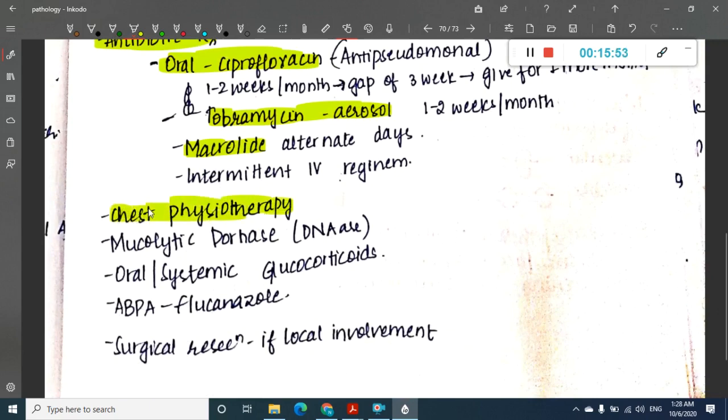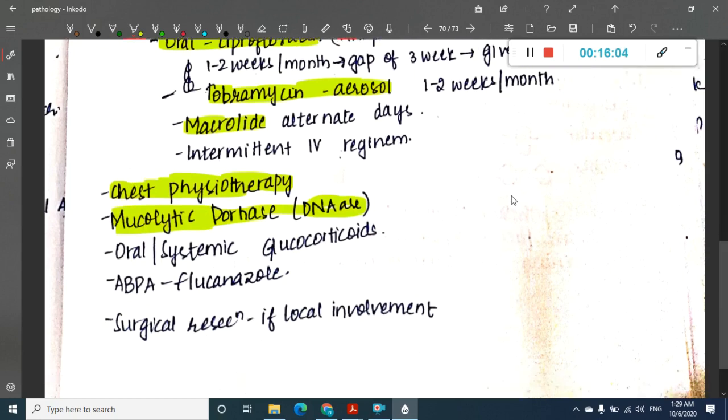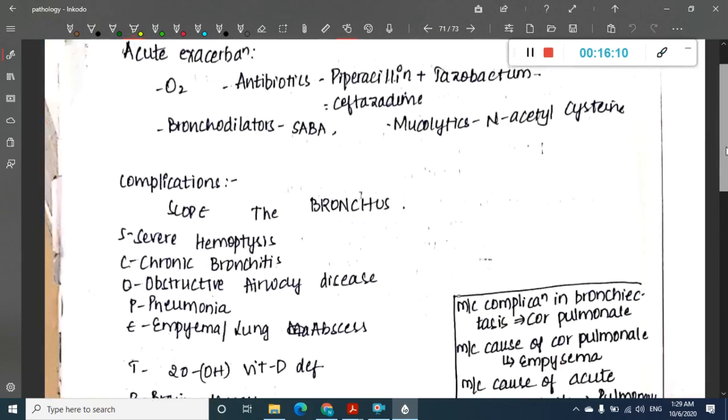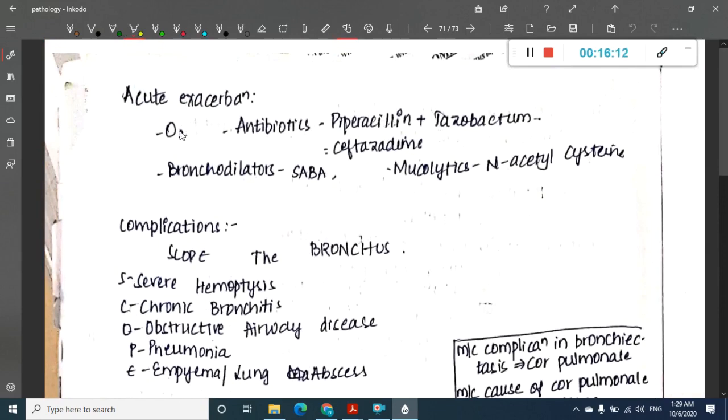This is to remove the mucus expectoration. You can give mucolytic Dornase, and oral and systemic glucocorticoids can be given. If you suspect allergic bronchopulmonary aspergillosis, you will have to give fluconazole. If there is acute exacerbation, you will have to give oxygen and antibiotics; piperacillin and tazobactam can be given, or you can give ceftazidime.